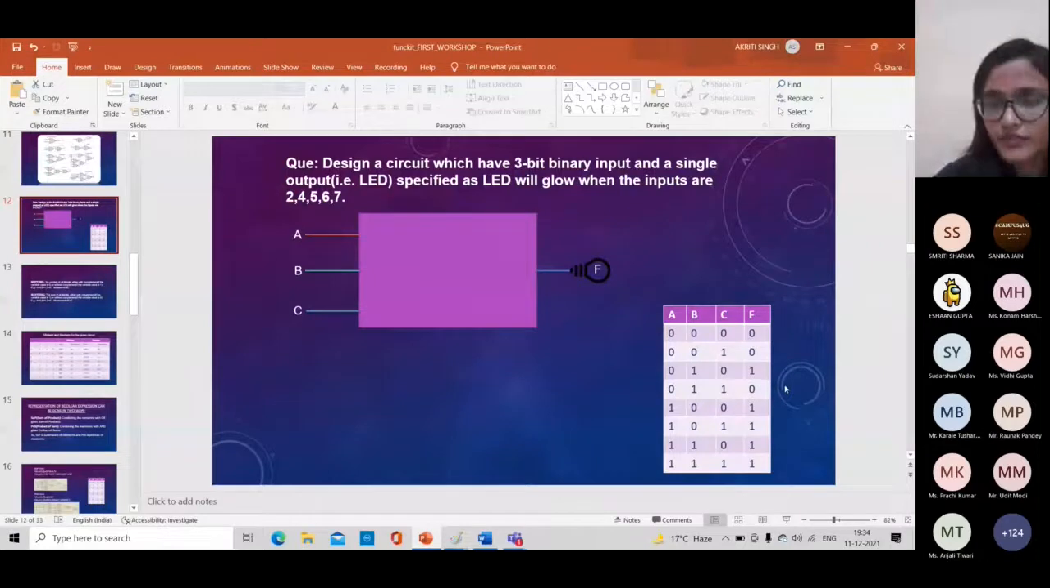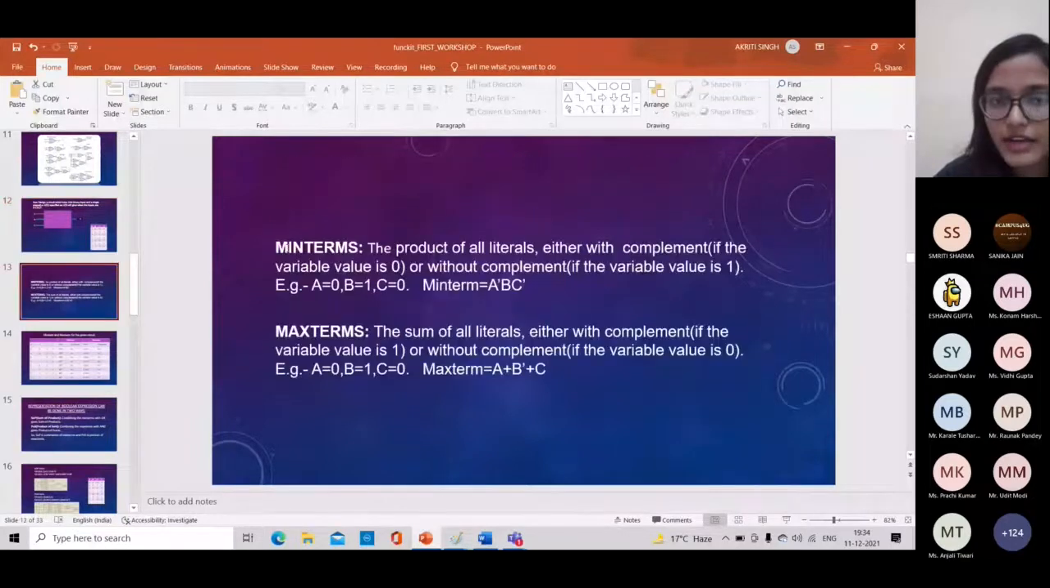So now, by using this truth table, I have to draw the circuit which is inside this box. But to draw the circuit, I have to write a Boolean expression. To write a Boolean expression, we have to learn a few terms before that. So let's jump to those terms. There are two terms, min term and max term.